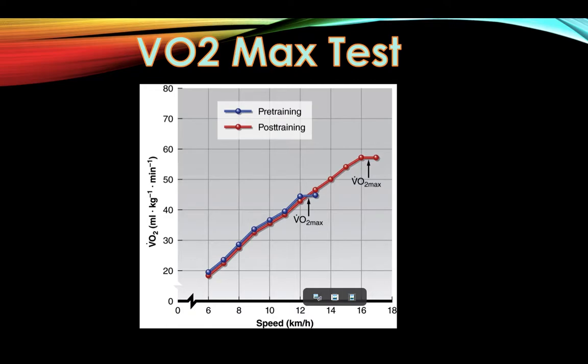Ventilation increases because of adaptation to the respiratory muscles. Training leads to an increase in the size and strength of the respiratory muscles, such as the external intercostal muscles, which are the muscles that are responsible for inhalation. This then allows them to become more efficient because they are stronger, so they can inhale more air per breath and inhale more times per minute.